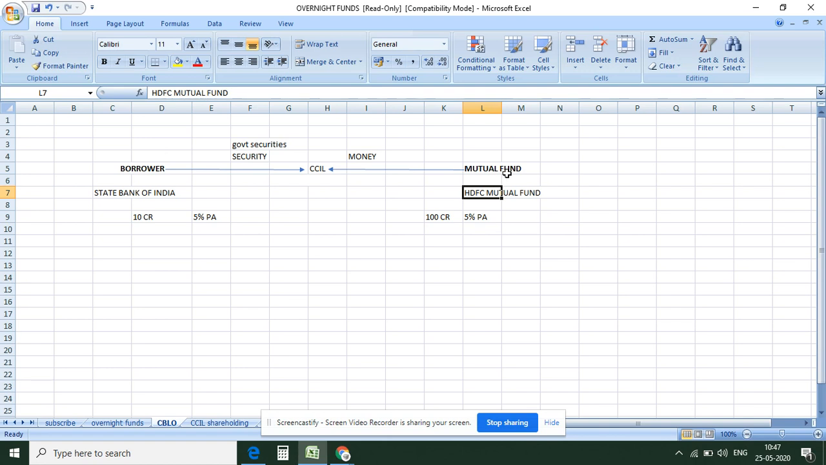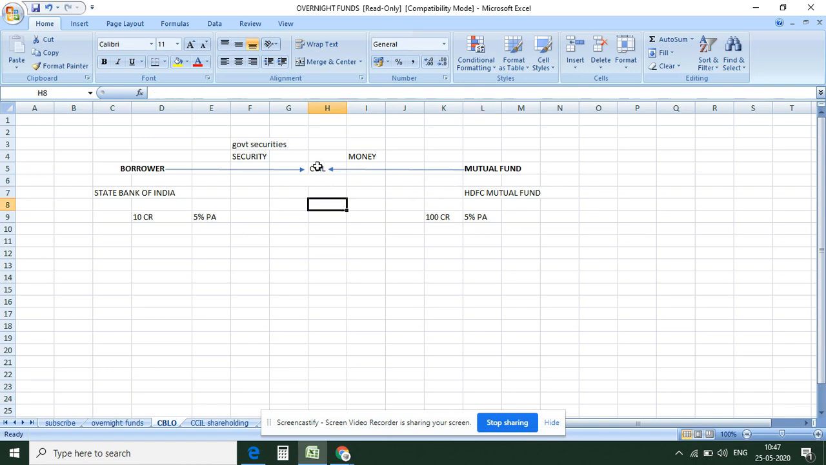Both buyer and seller do not know each other, right? It's just like buying and selling of shares. When you buy shares, you don't know from whom you have bought, and the buyer also doesn't know who has sold the shares, right? Same way it happens through the platform provided by CCIL.